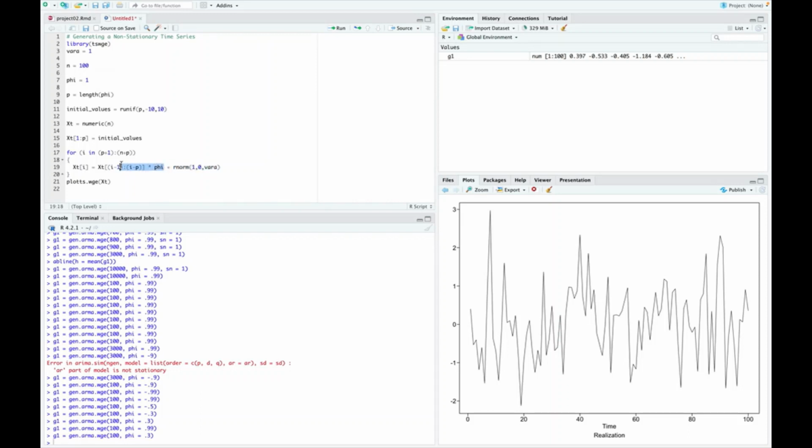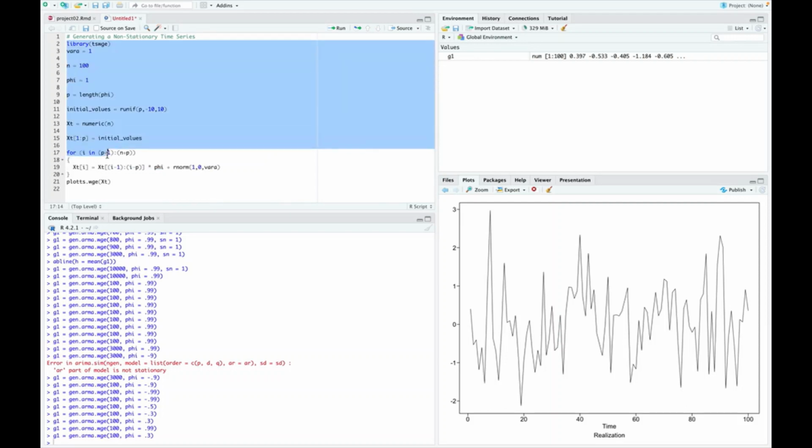This is saying 0 mean, and it's saying the next observation is phi times the observation before it, plus some random noise that's normally distributed. We're grabbing one of those with mean 0 and variance 1 in this case. And then we'll end up plotting them after it does that.